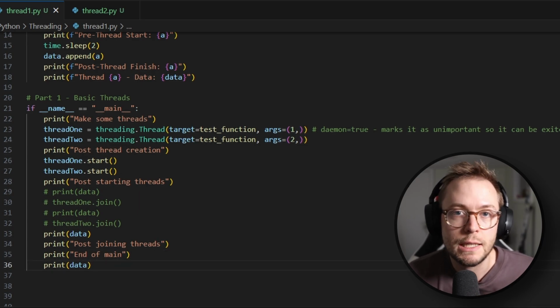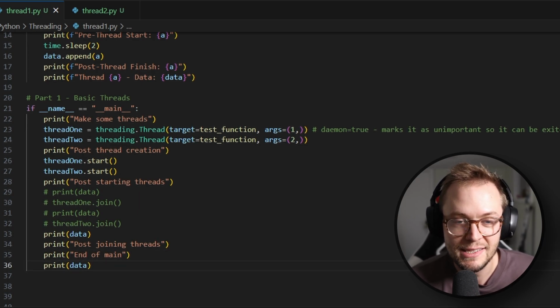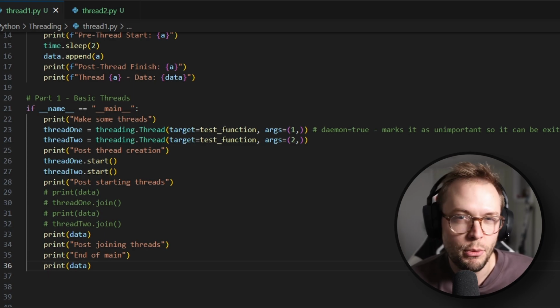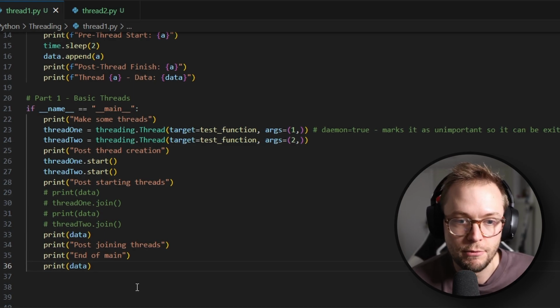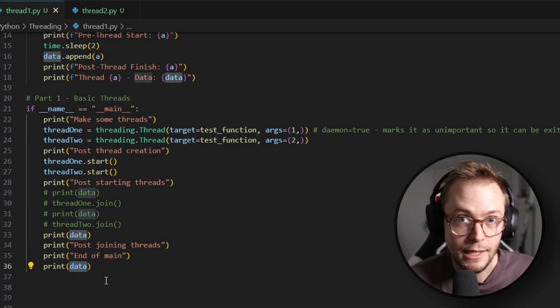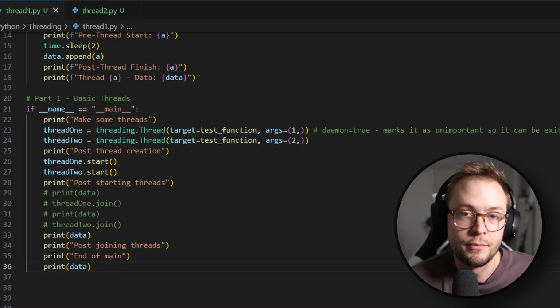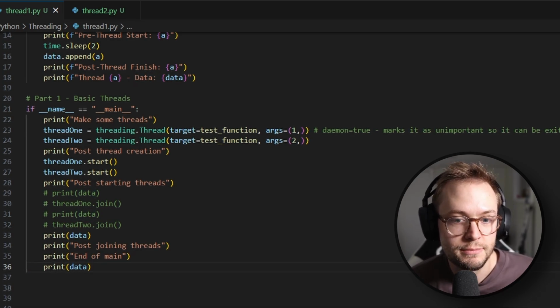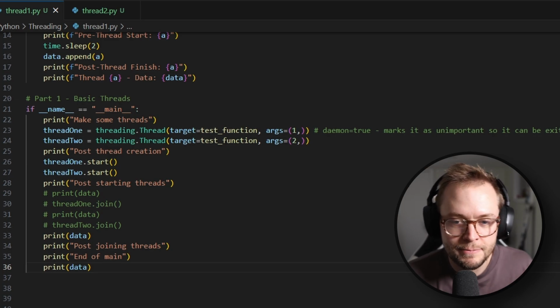So before I run this, leave a comment down below with what you think the output is going to be at the very end. What do you think data is going to have? All right, I'll give you a second. You got your comment? Okay, great. Okay, let's run this.